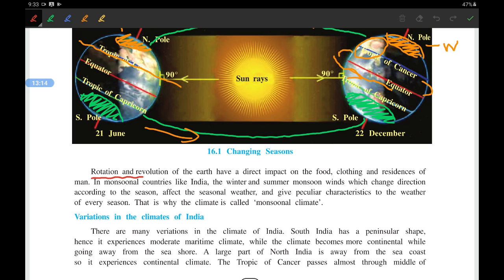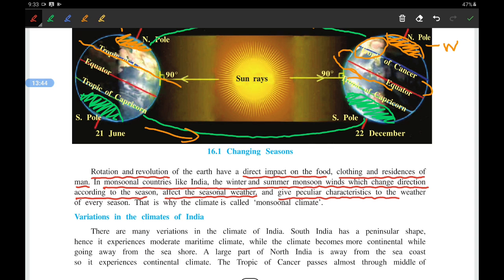Rotation and revolution. Now understand these two. Rotation is the rotation of the earth on its own axis, and revolution is the movement of the earth on the orbit around the sun. This has a direct impact on the food, clothes and residence of man. In monsoonal countries like India, the winter and summer monsoon winds change direction according to the season, changing the weather and giving particular characteristics to the weather of every season,